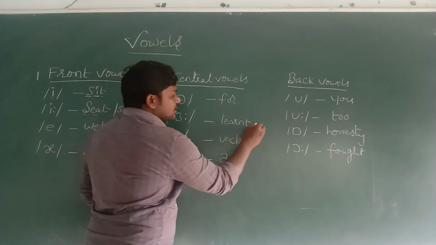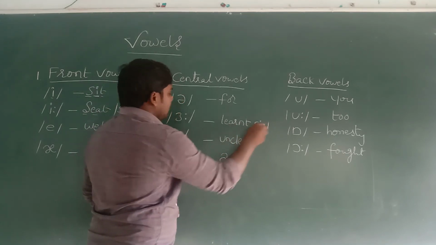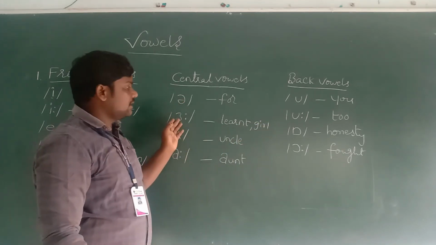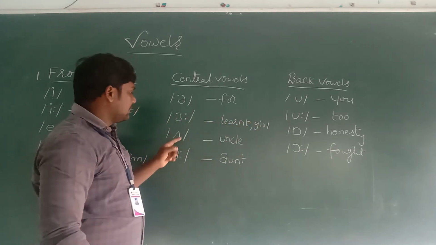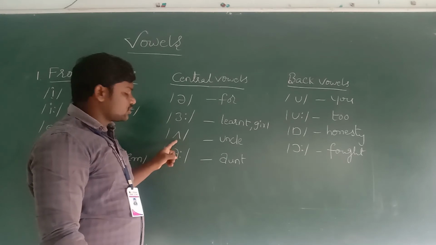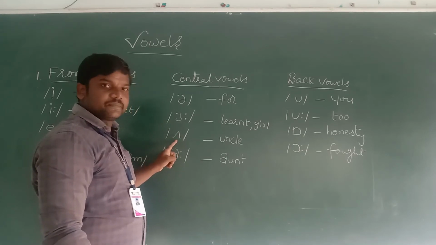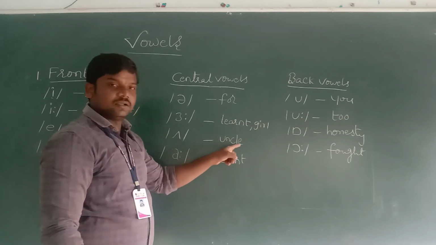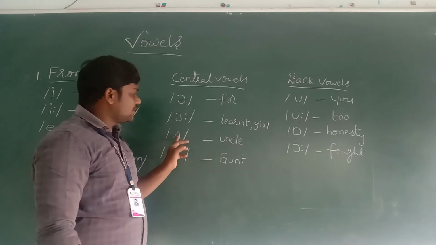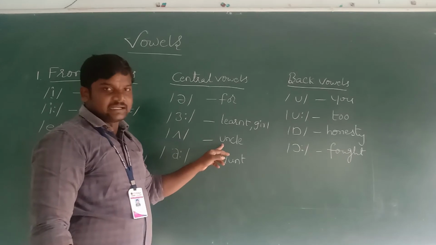Another example: girl. Learned, girl, like that. And next one is a short vowel, uncle. This sound is written with the letter U.